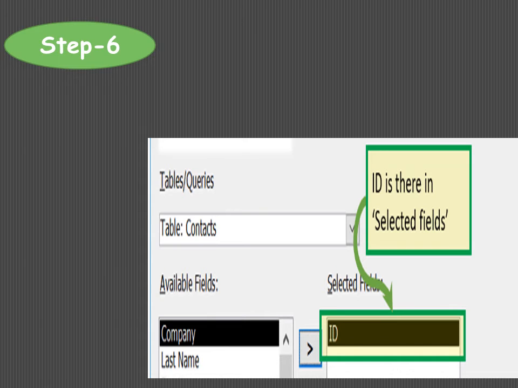As we know that a database is having multiple objects.